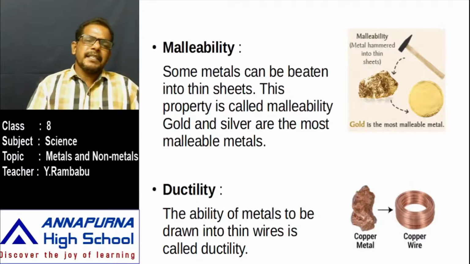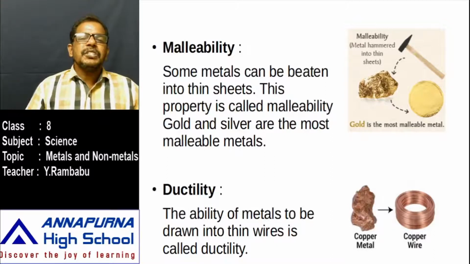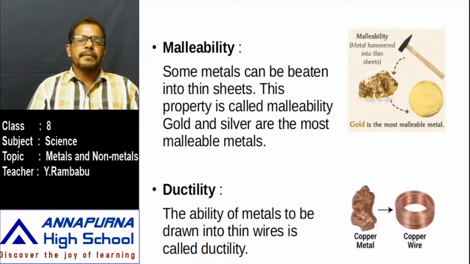If that metal is beaten with a hammer very hard, then what happens? It can be made into a thin sheet. This property of metals which can be made into thin sheets is called malleability. For example, food packings. In that food packing, aluminium or some metal is used as a thin layer. How can it be made into a thin layer? By using its malleability. That means some metals can be beaten into thin sheets.